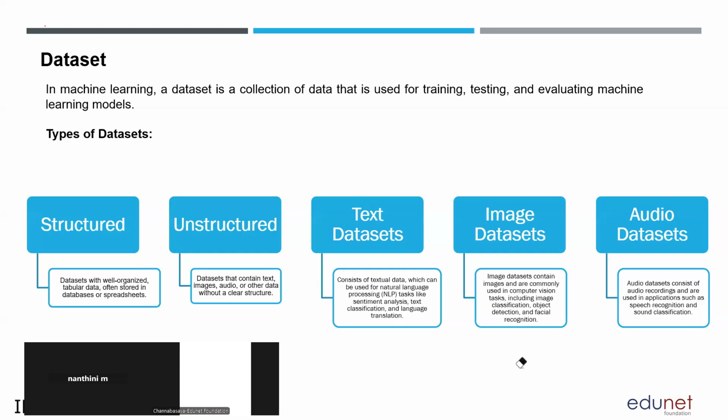It will have text, images. Even if you are taking images, there will be no unique format. You can see multiple formats, PNG, JPEG, different. The Amazon review data set is one of the best examples of unstructured data. Some customers will be posting reviews in the form of text. Some customers will be posting reviews in the form of videos.